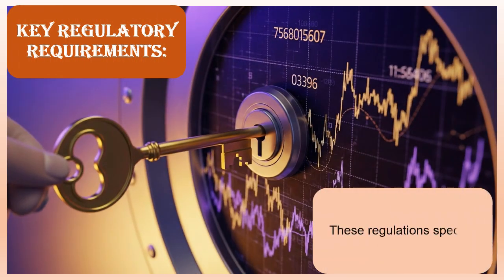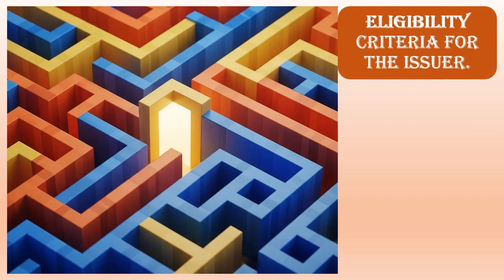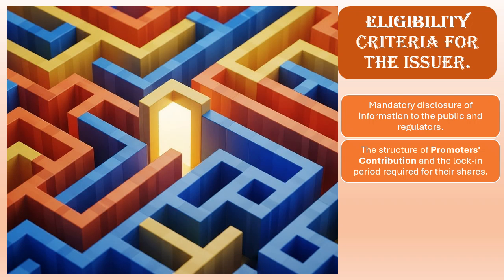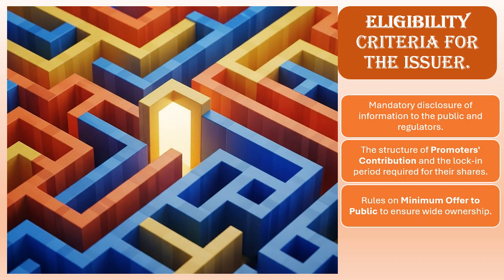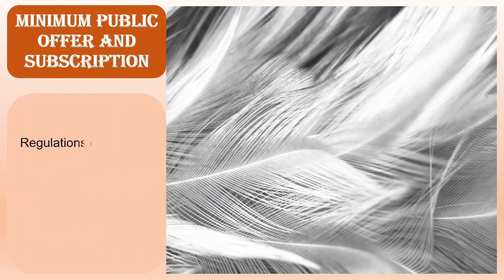These regulations specify eligibility criteria for the issuer, mandatory disclosure of information to the public and regulators, the structure of promoters' contribution and the lock-in period required for their shares, rules on minimum offer to public to ensure wide ownership, the requirement for dematerialization of shares in agreement with depositories.